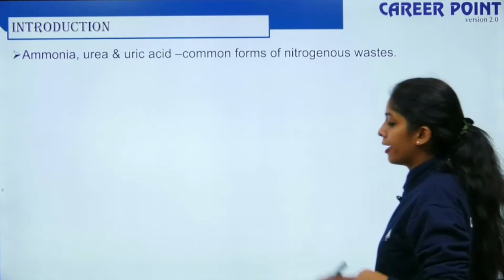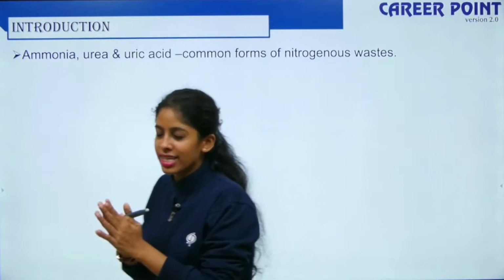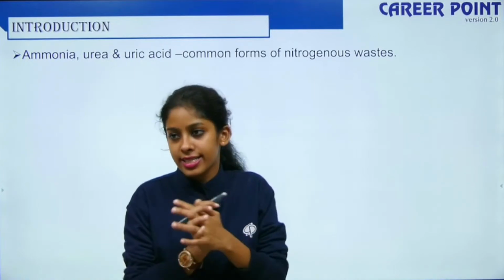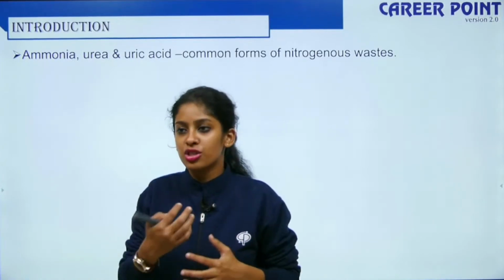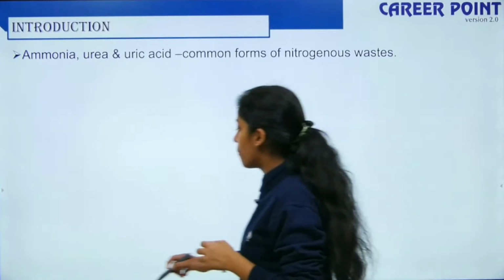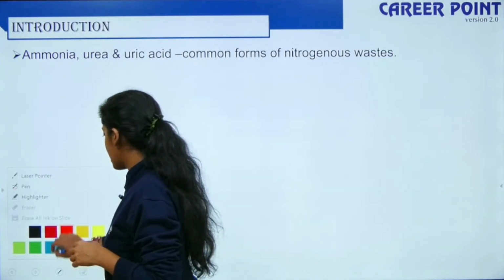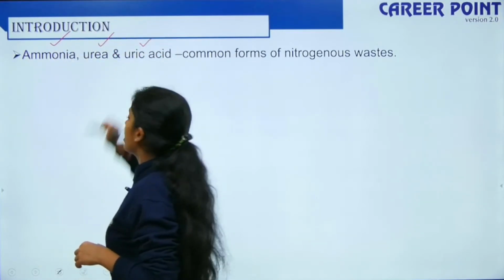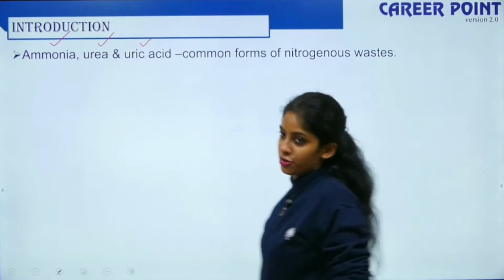The waste things that you have to excrete are your nitrogenous waste. So the different nitrogenous waste includes ammonia, urea and uric acid.